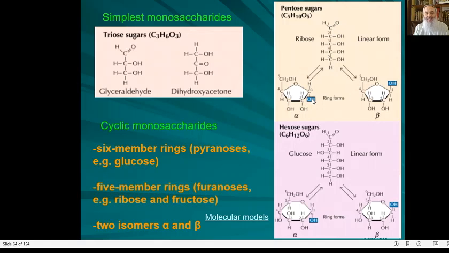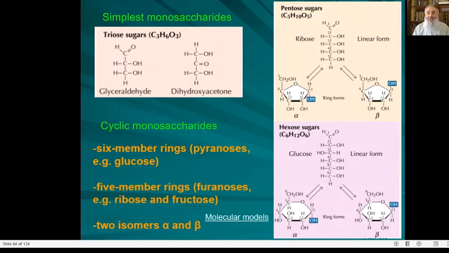Now that the cycle is formed, there are two options. The hydroxyl group may be directed downwardly relative to the plane of the cycle, or the hydroxyl group may be oriented upwardly. Don't ask about what is responsible for preference of downward orientation or preference of upward orientation. There are many chemical considerations. We are not supposed to explain them here.